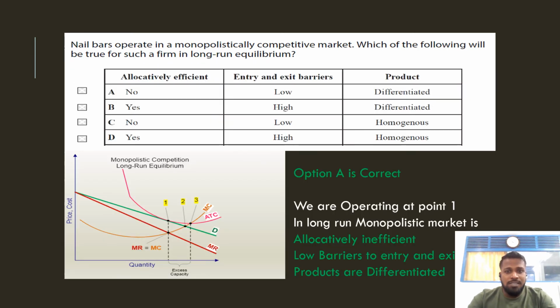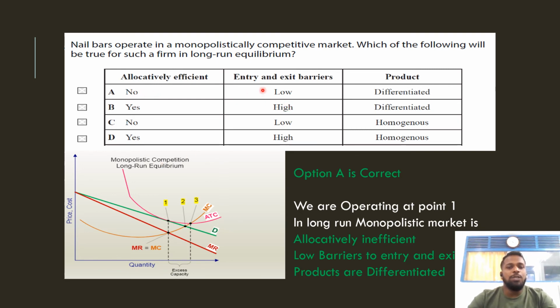As I discussed before in the previous question, we know that the allocative efficiency point is where price is equal to marginal cost. This is point B, point 2, which I marked as 2. This point is allocatively efficient, but the firm is not operating there. It is not allocatively efficient. That's why allocatively efficient, no.